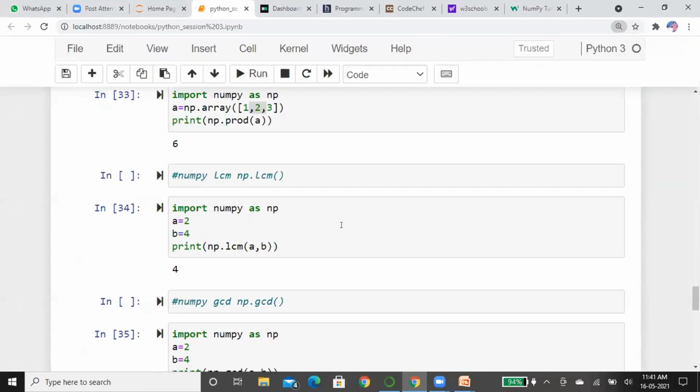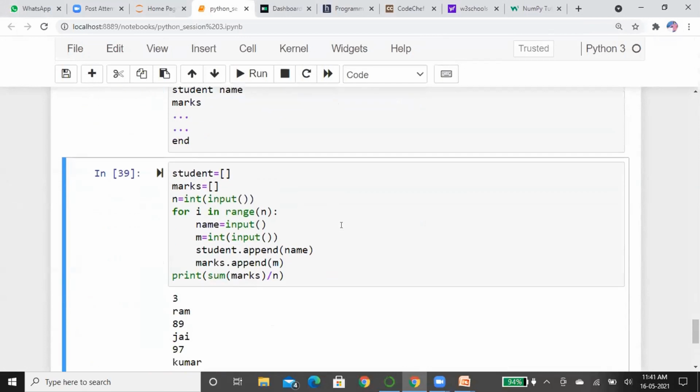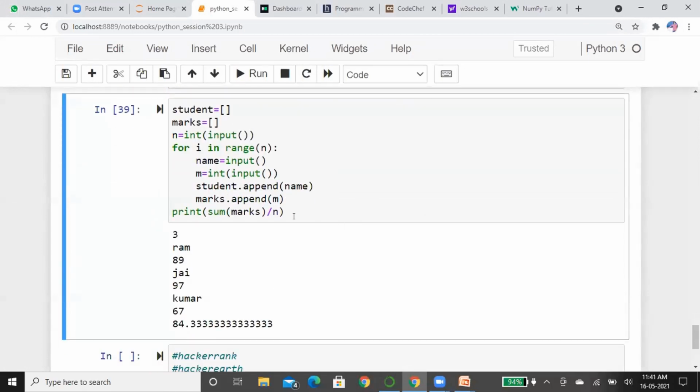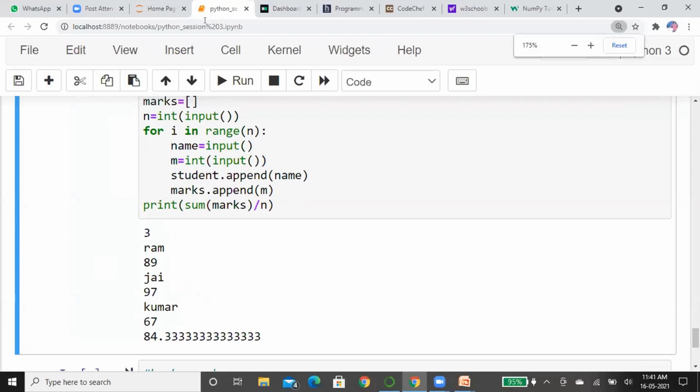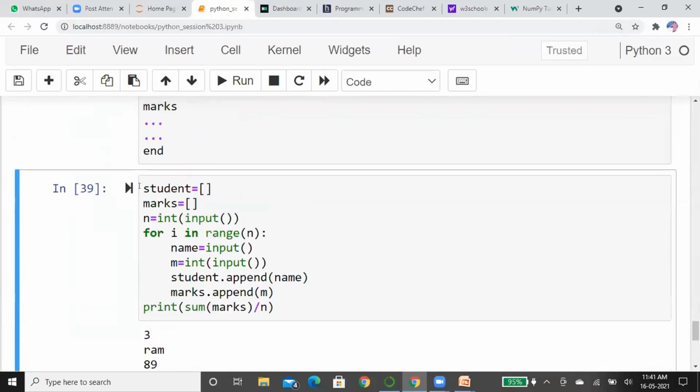Ishwar, can you explain the student marks thing once again? Yeah, I will show. Actually, what I have done here is, I have considered a list called student. This is a list.